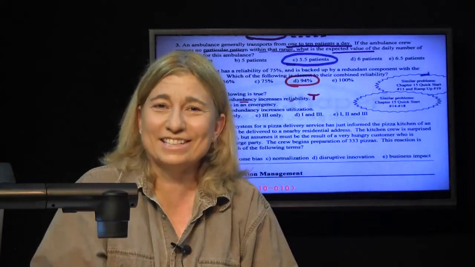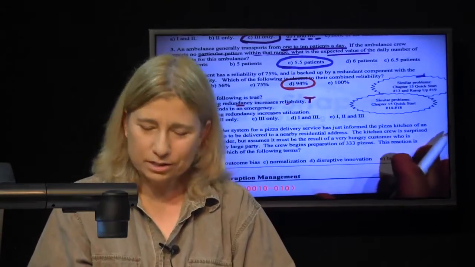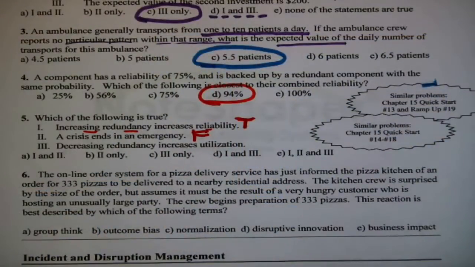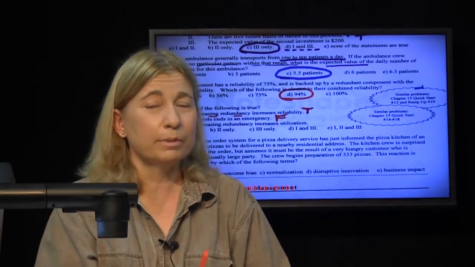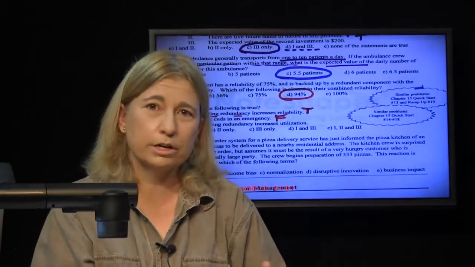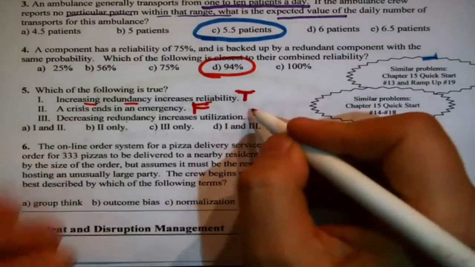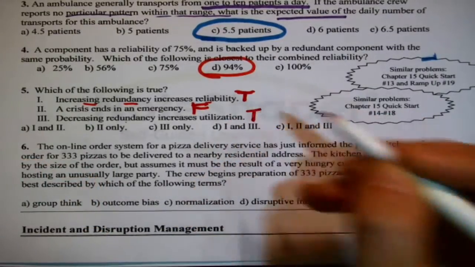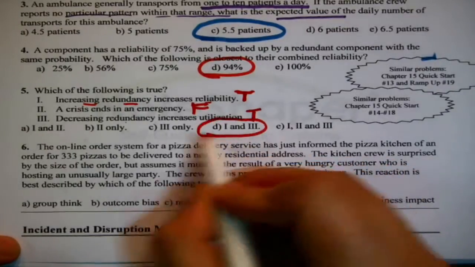Now, an emergency is something unexpected that you have to deal with. This has to be false. If you could see it coming, it can't be an emergency. It may be a very, very bad event, but it can't be an emergency if you can see it coming, which is to say you're in a crisis period. All right, so center one's false. Decreasing redundancy increases utilization. You know what? Unfortunately, I say that is true.